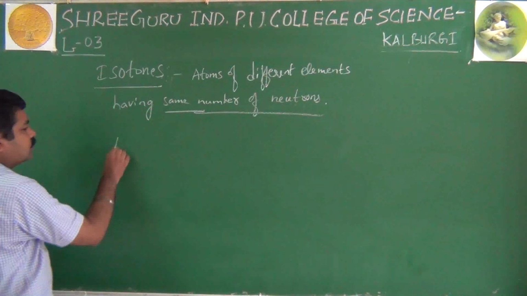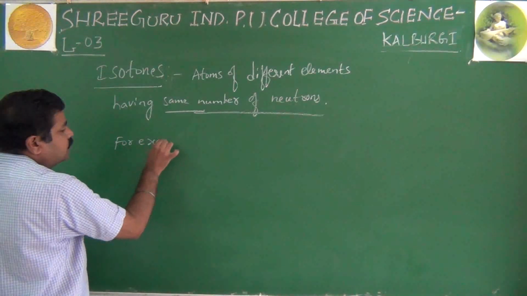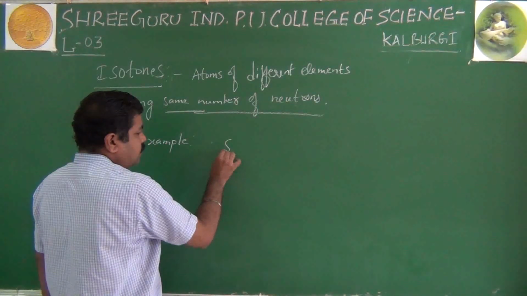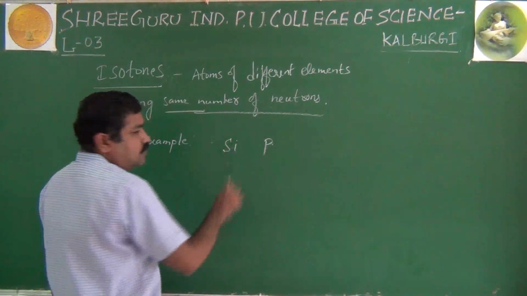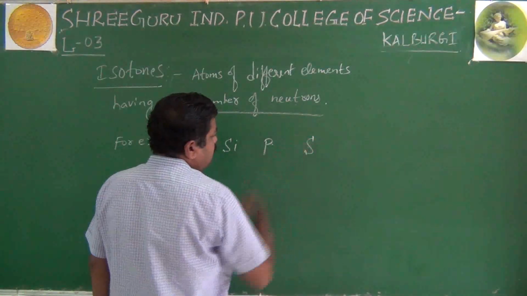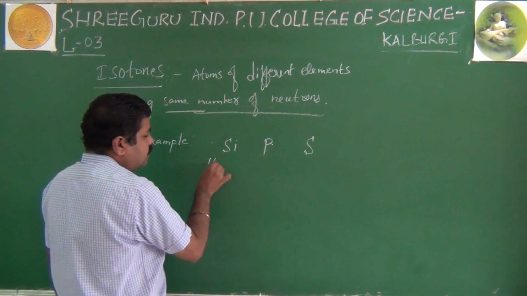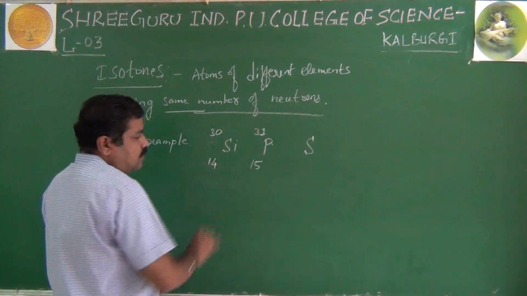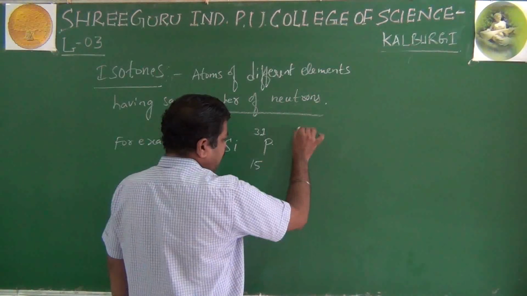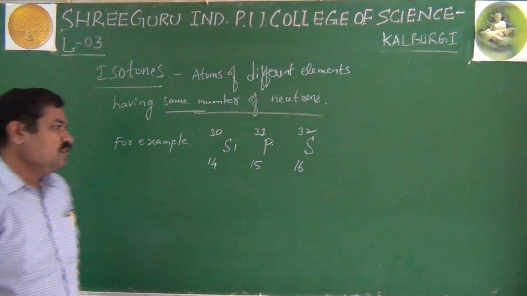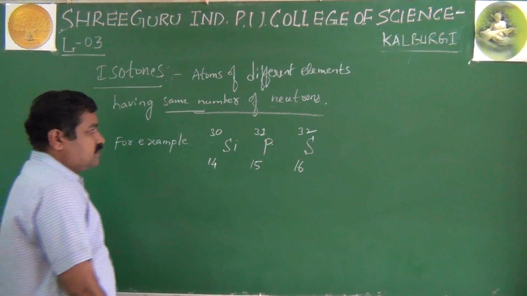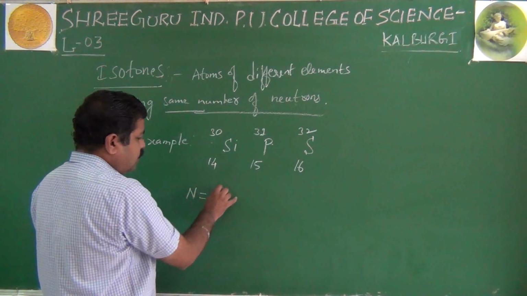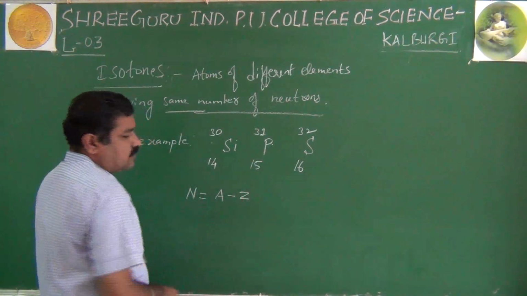For example, if you take silicon, phosphorus and sulfur. Silicon 14/30, phosphorus 15/31, and sulfur 16/32. See, these are atoms of different elements, but what is the same? The number of neutrons. How do you calculate the number of neutrons? N is equal to A minus Z.